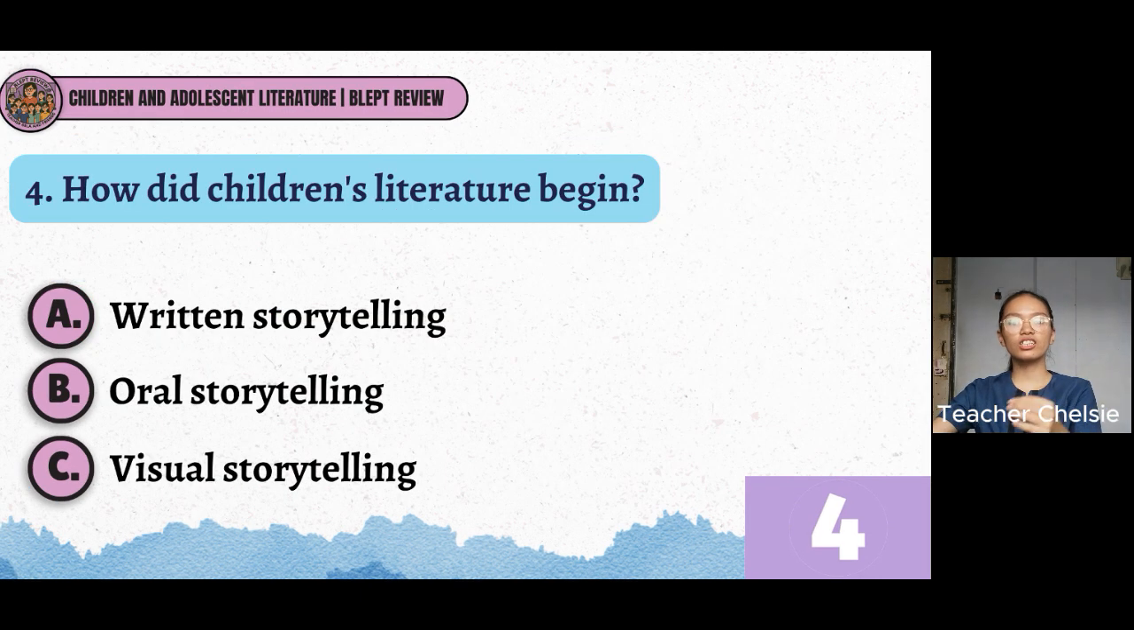4. How did children's literature begin? A. Written storytelling, B. Oral storytelling, and C. Visual storytelling. And your timer starts now.